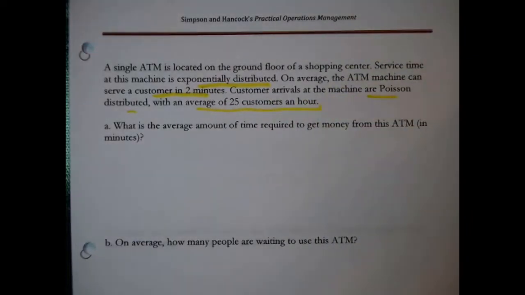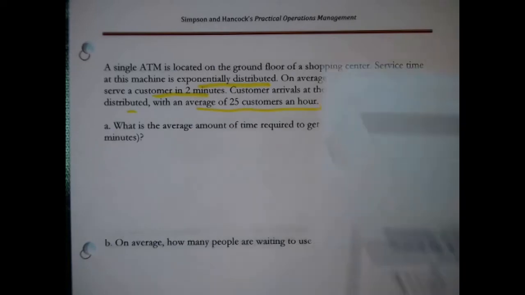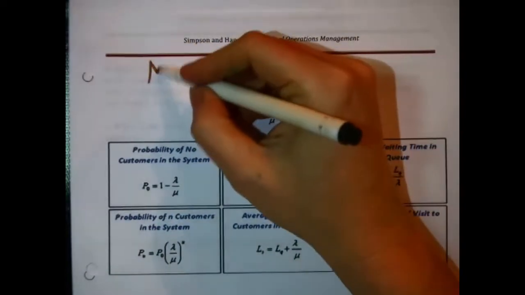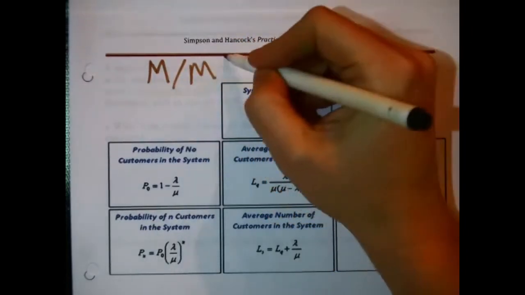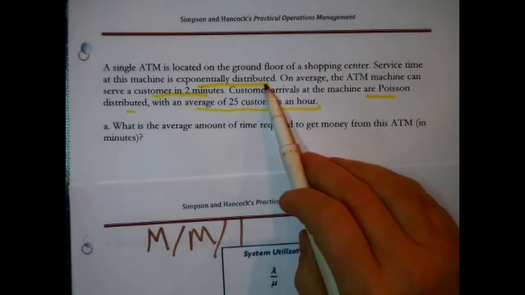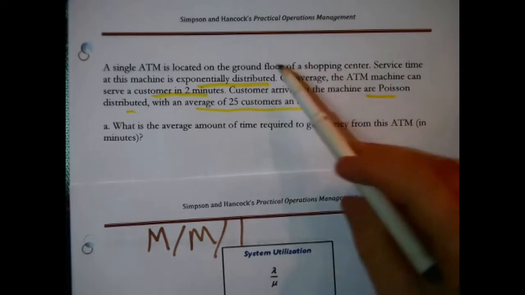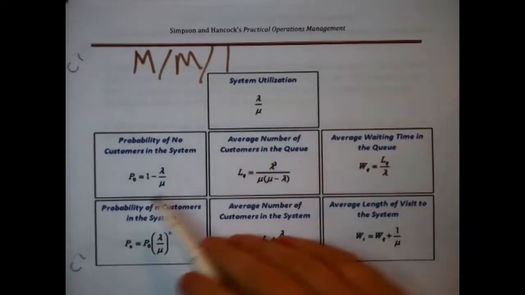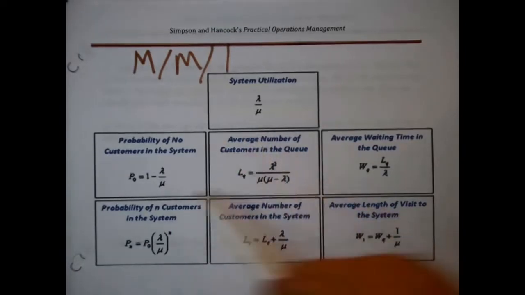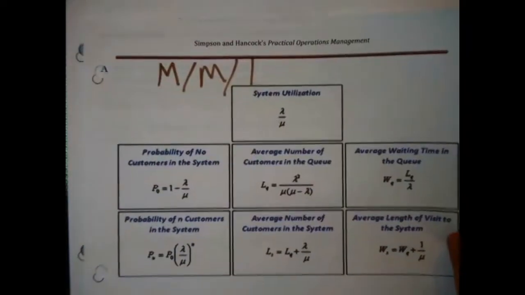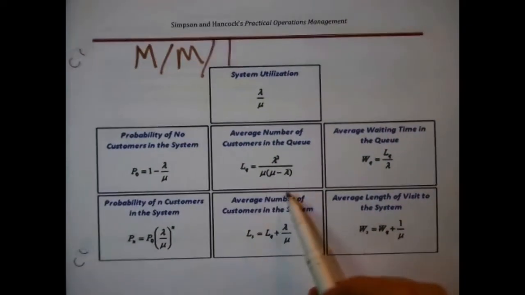How was I so confident that this is the M/M/1 formula, other than the fact that it came with this formula sheet? The fact that it said Poisson distributed arrivals, exponentially distributed service time, and it's only one ATM machine basically makes it these formulas. So we can learn all kinds of things about this bank machine, and there are all these different questions asked about the ATM by filling out these formulas.